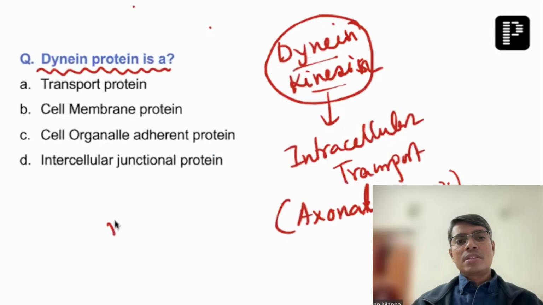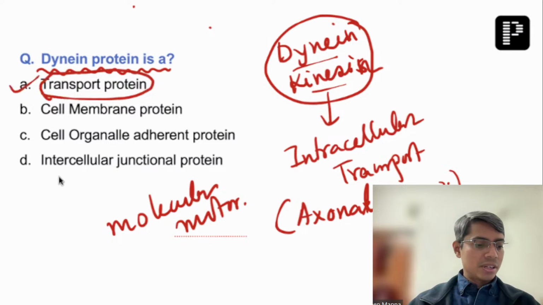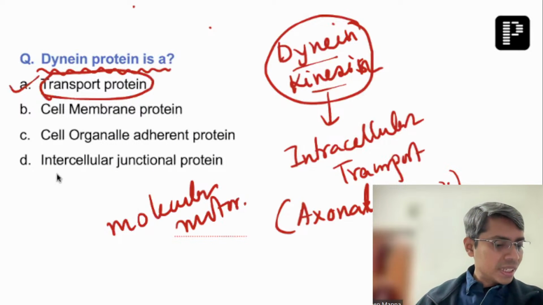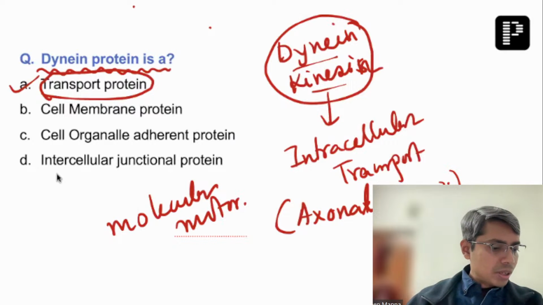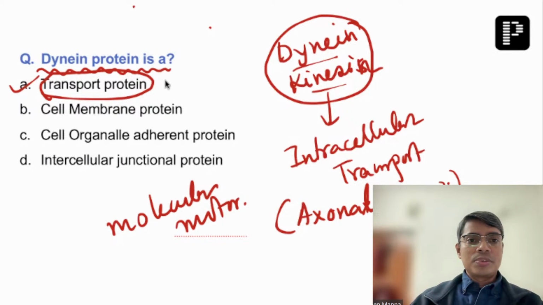These proteins are known as a molecular motor. So the best option in these questions will be transport protein, intracellular transport protein. Exactly. No, they are not the transmembrane protein. They are the motor system. So they are known as a molecular motor protein.